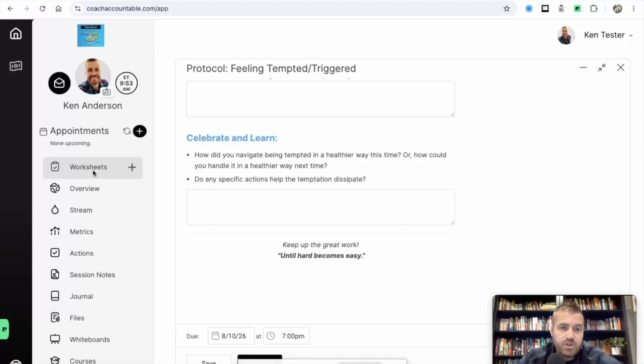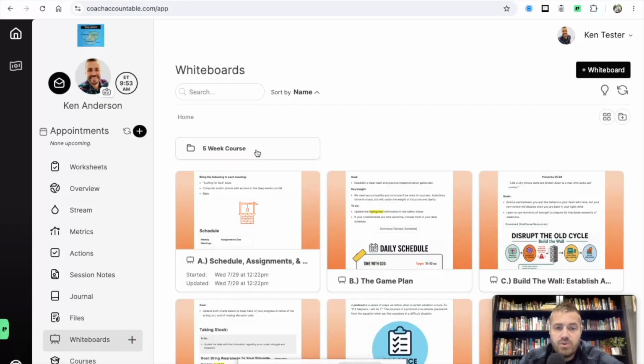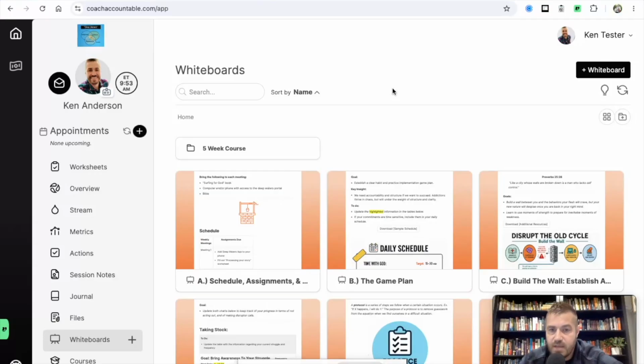So again, worksheets are where the bread and butter for the day-to-day are going to be. Now let's look at whiteboards. So you can think of the whiteboards as basically a digital notebook, and this is where a lot of our planning and preparation are going to take place.